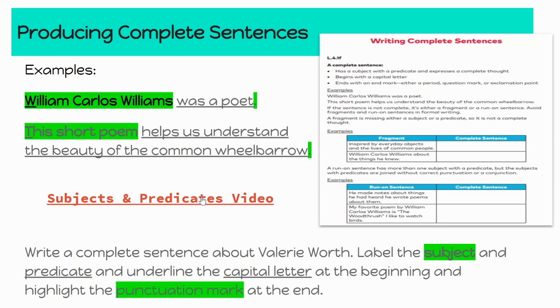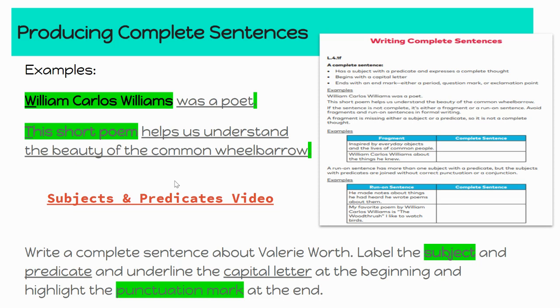Now, you are going to watch a video, a subject and predicate video. It is linked here. We will also link that in your Google Classroom assignments so that you can see it. It's about subjects and predicates. So let me give you a little hint here. Subjects are the who or what the sentence is about, and the predicate describes what is going on.